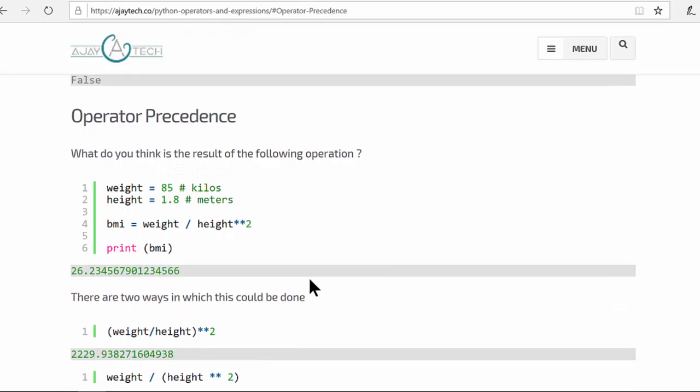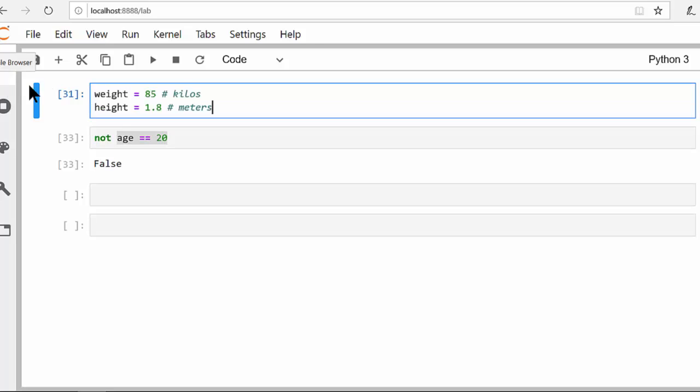Let's do a quick exercise. Now you must know what a BMI is, right? Body mass index. So given a weight and a height, there's a metric called BMI that's used to determine if you're obese or not. For example, the weight is 85 kilos and the height is 1.8 meters. Unfortunately, you can't use inches or pounds for this. You have to use kilos and meters to get this measure. So let's take these and execute.